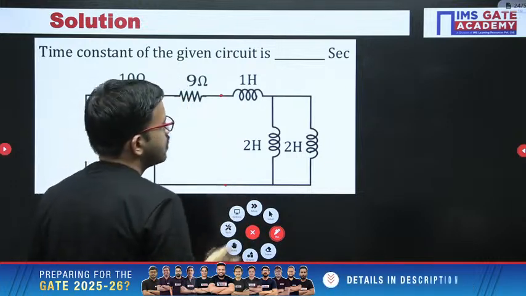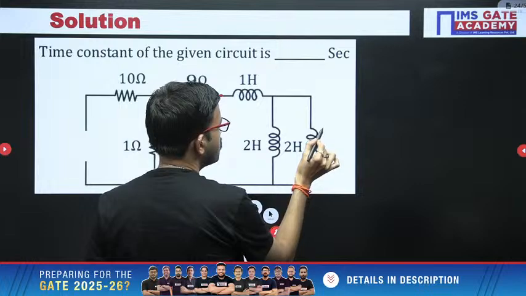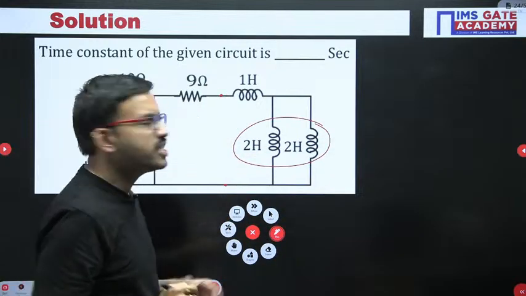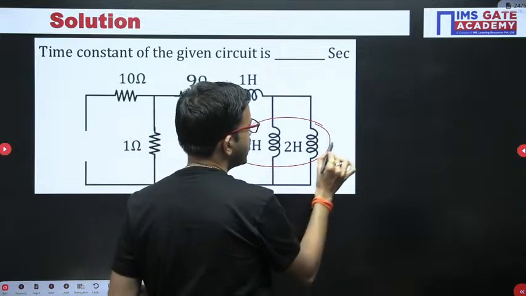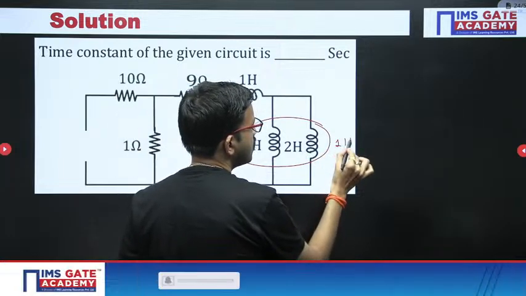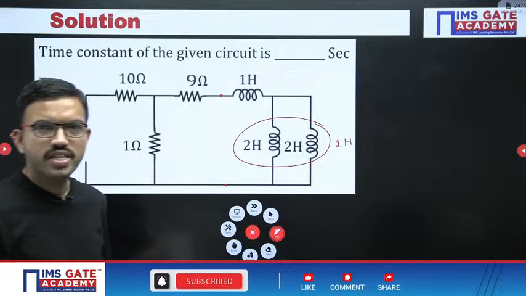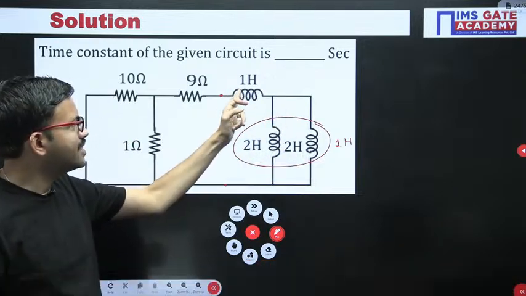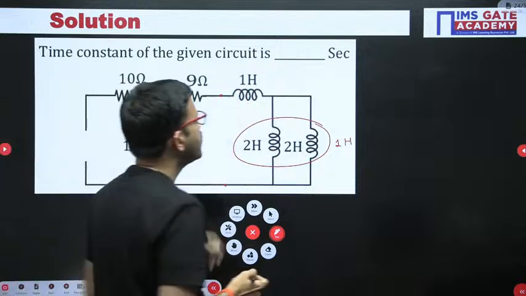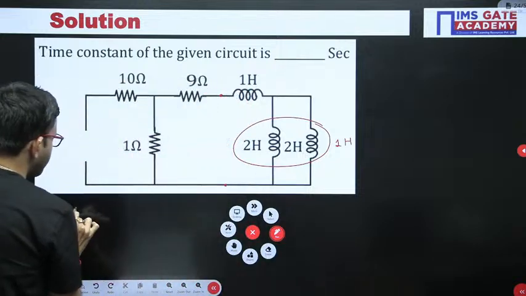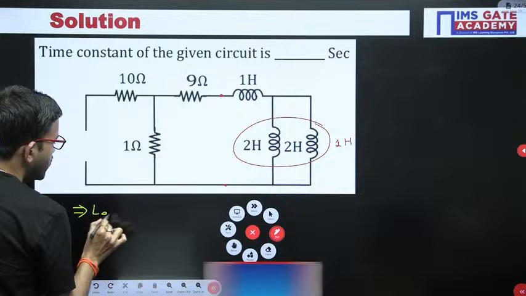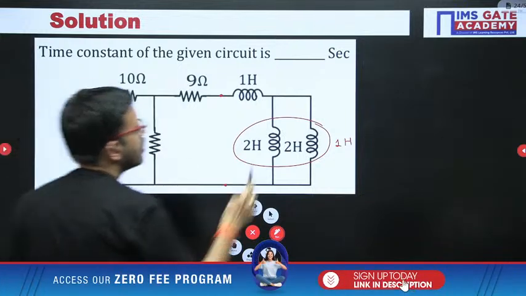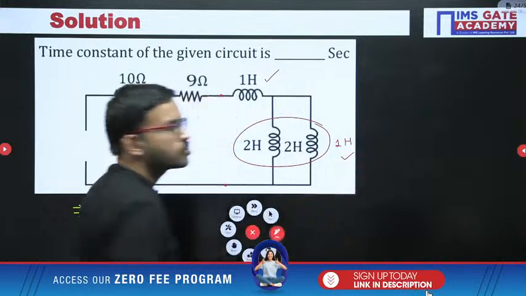Here 2 Henry and 2 Henry are connected in parallel with equal values, so the equivalent is 1 Henry. That 1 Henry is in series with this 1 Henry, so overall L equivalent is 1 Henry plus 1 Henry, that is 2 Henry.